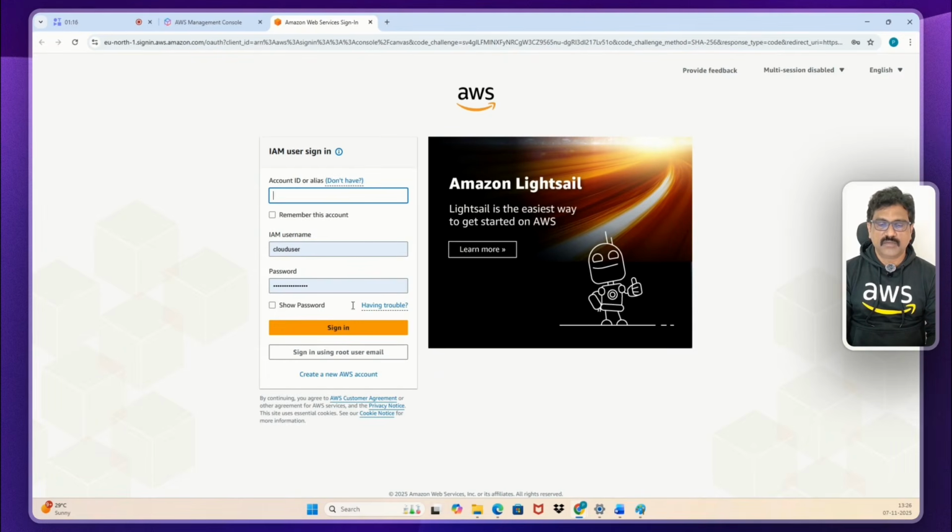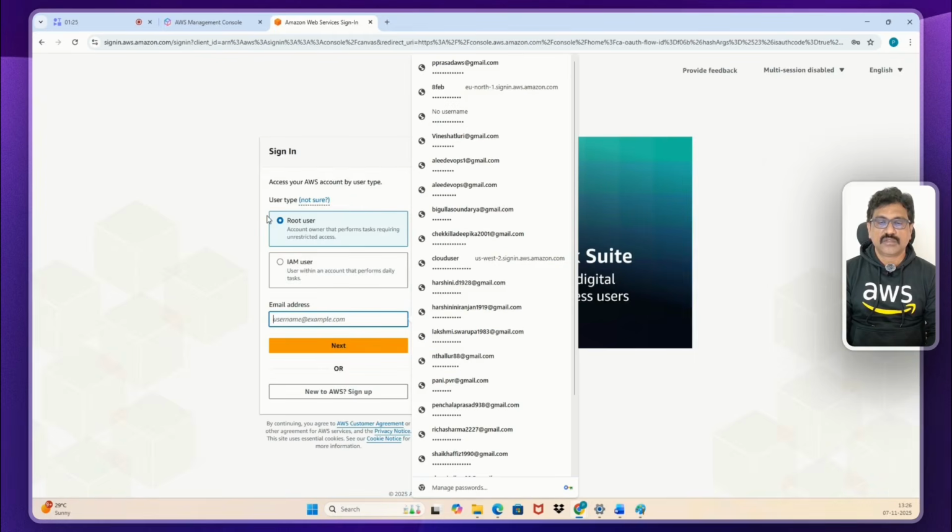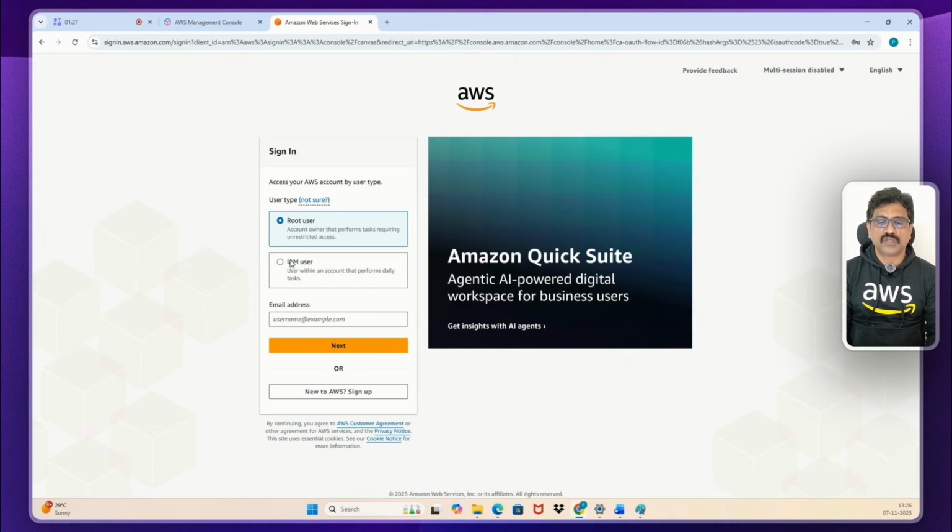Here, if you get this screen, always choose root user. See here, sign in using root user email. Just click on root user. There are two options, guys: one is root user and the other is IAM user. Usually when you're practicing AWS, you use the root user. Once you learn the IAM concepts, then you can create an IAM user and use it. But in real life projects, we always use IAM users, not root users.